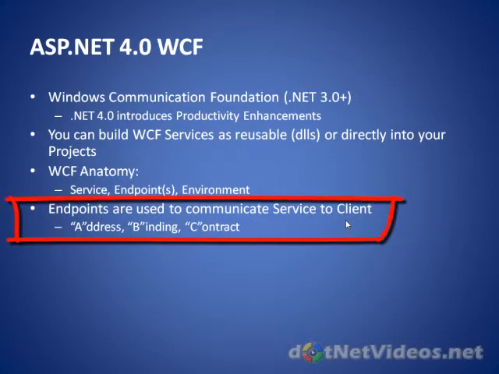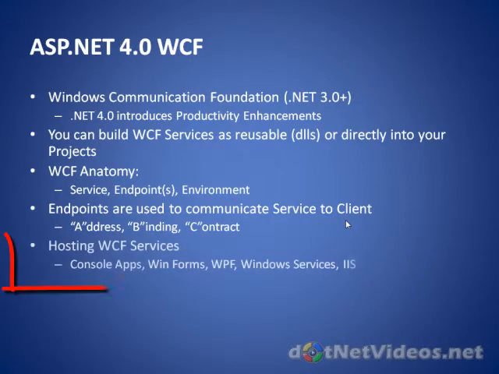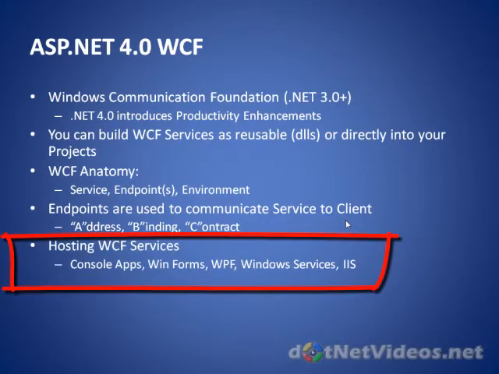Now, endpoints themselves are going to have what's called the ABCs of WCF: the address, or the where the service is going to be, the binding, or the how the service is going to be hosted, and then the contract, what we're actually going to expose to the world. So ABC, or address, binding, contract, is how Microsoft describes the endpoints themselves. And you'll see that we can configure a variety of options here, whether it's going to travel over TCP, exposed with SSL or without SSL, and then what messaging we're going to expose. We can expose everything from complex types to just integers to simple messages to much more complicated services.